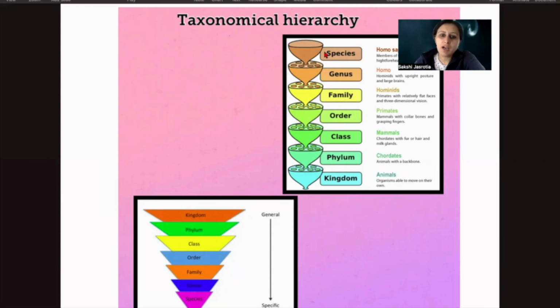So जितना आप अपनी species के closer होंगे, the more similarities will be there. As you go higher in the hierarchy, these similarities become less, right? So यहाँ पर आपके general similarities हैं, general characteristics of the organism, ठीक है?